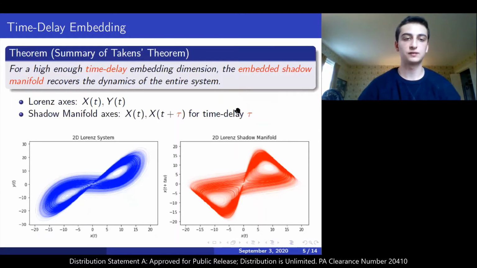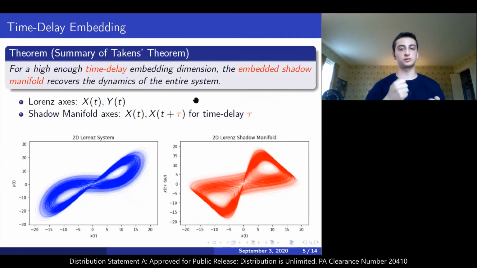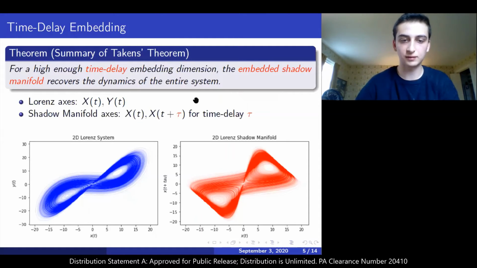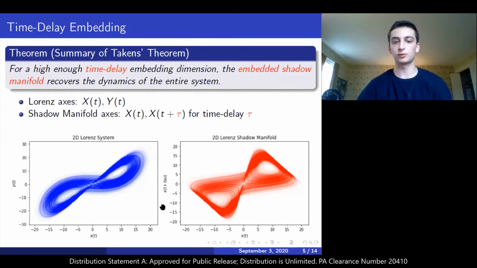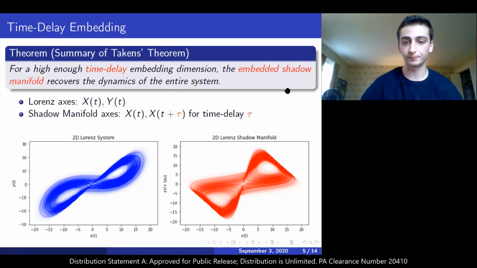We can take advantage of Takens' theorem, which essentially says that for a high enough time delay embedding dimension, the embedded shadow manifold will be diffeomorphic to the underlying state dynamics. You can think about this intuitively as saying, if you have a state variable x(t), and you plot x(t) against x(t+τ), against x(t+2τ), eventually what you get will tell you information about the entire system. We do this below for the Lorentz system in 2 dimensions. Here's x(t) against y(t), and here we have x(t) against x(t+2τ), and we call this our shadow manifold. You can at least visually see the one-to-one correspondence that might arise between these manifolds.